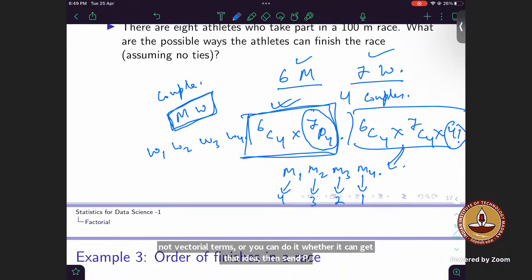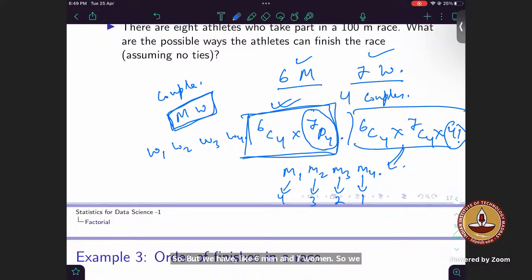But we have 6 men and 7 women. So we have 7 choices for one man, right? Why are we taking 7C4 or 6C4? Because ultimately we have to make 4 couples. There will be only 4 women who would be involved in making couples, right? And then you can make different couples among them. Okay.